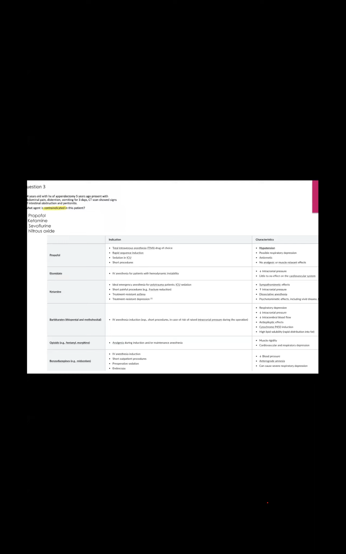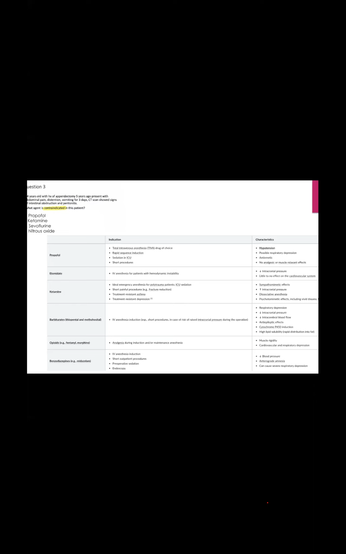Another important one I'll discuss shortly. A common recent exam question, just a few days back: opioid antidote, naloxone. But we have to remember the naloxone indication also includes analgesia during induction or maintenance of anesthesia, or any major operation, if there is muscle rigidity, cardiopulmonary resuscitation needed, or depression needed, we can start morphine.